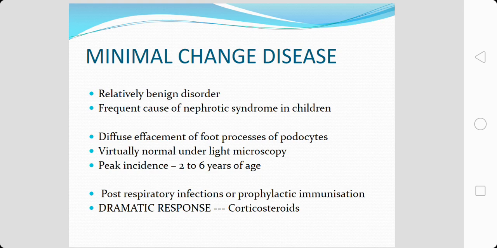Although there is an absence of immune deposits in the glomerulus, certain features point towards an immune mechanism for the causation of minimal change disease. One more important feature is an excellent response to administration of corticosteroids.